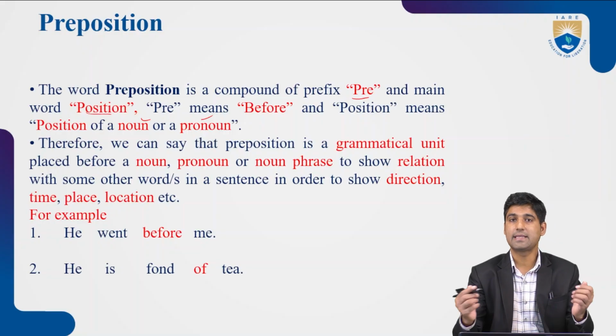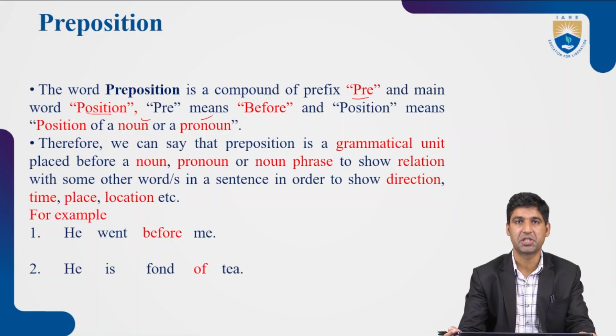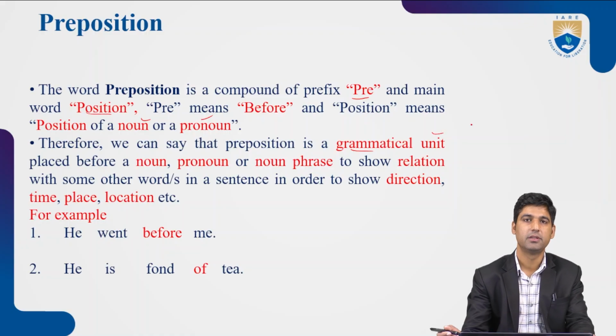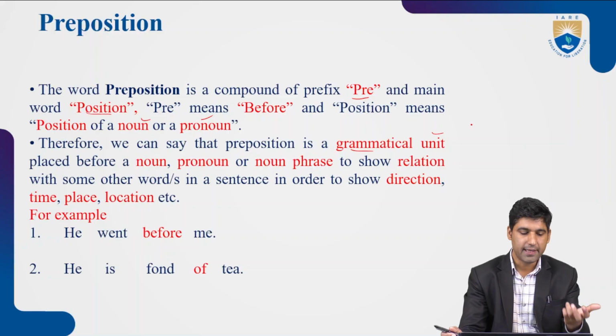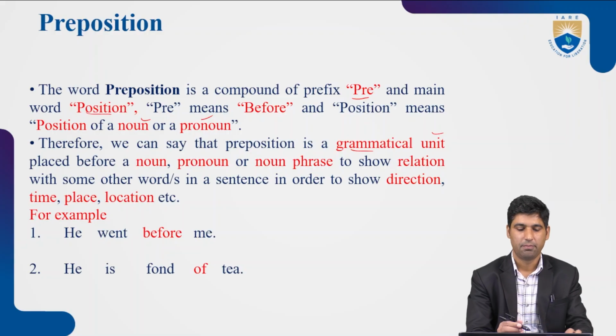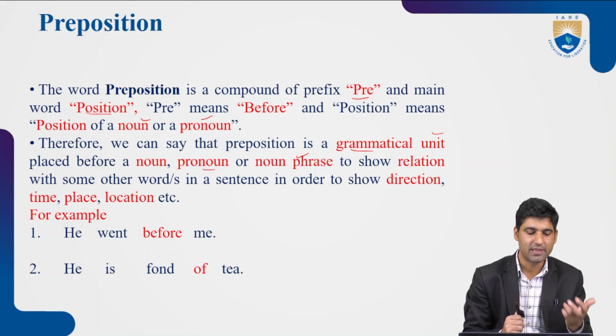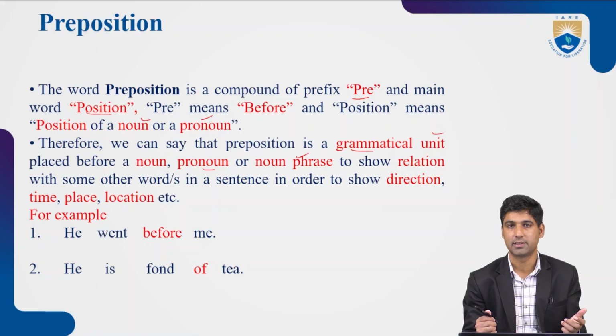To elaborate the definition, we can say a preposition is a grammatical unit placed before a noun, pronoun, or noun phrase. For what purpose do we use it? To show relation with some other word or words.